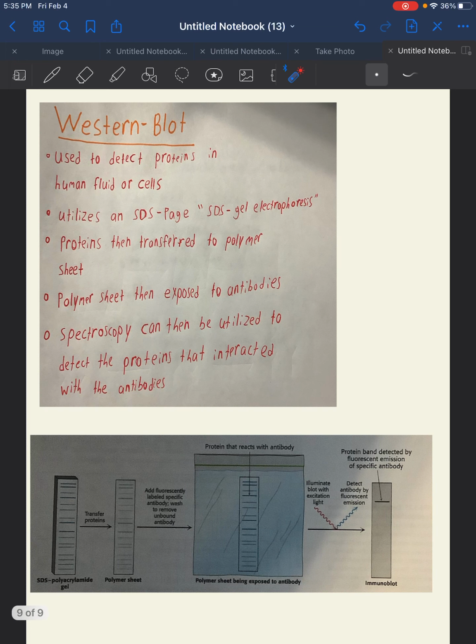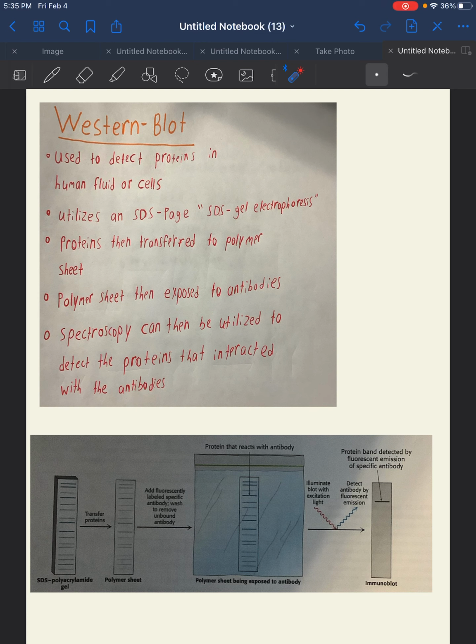Final thing we're going to be talking about is Western blot. Now, Western blot actually utilizes SDS gel electrophoresis, and if you remember from my previous video what that is, that will be kind of helpful, but once again, you don't even really have to understand it for this concept. Western blot is utilized in order to detect small quantities of protein in cellular fluid or human fluids. And how this actually works is you start with your SDS gel electrophoresis plate, and you transfer the proteins to a polymer sheet.